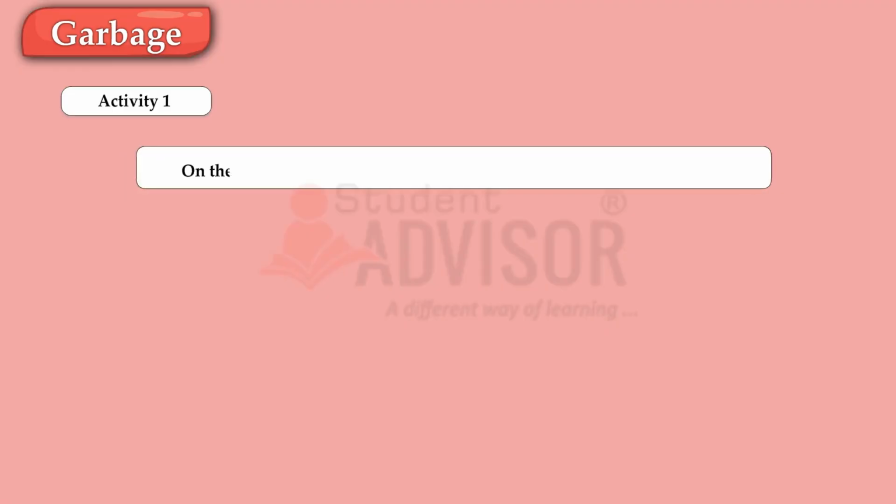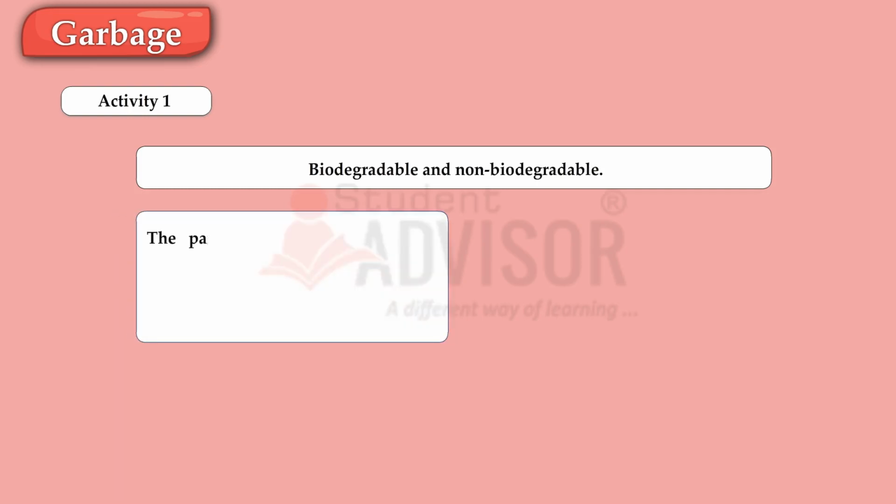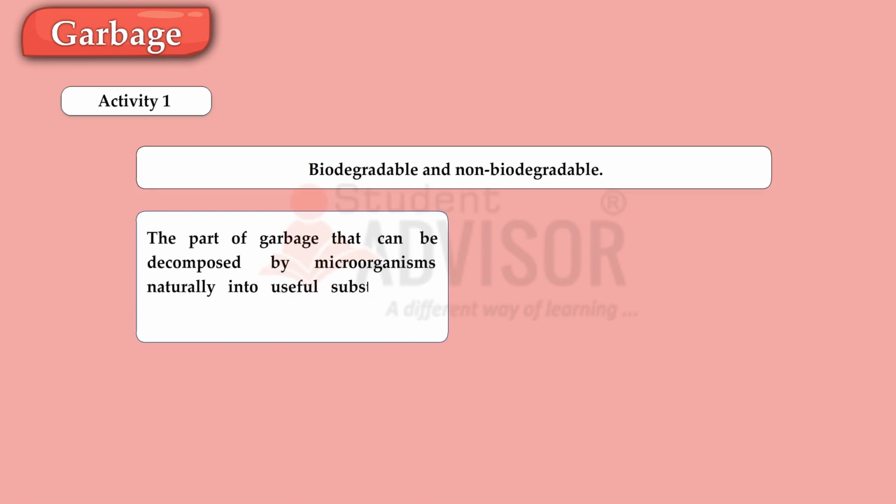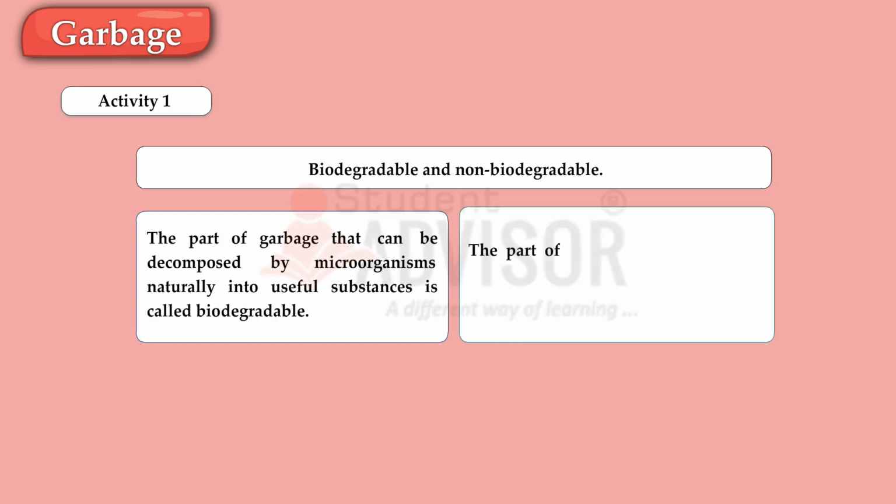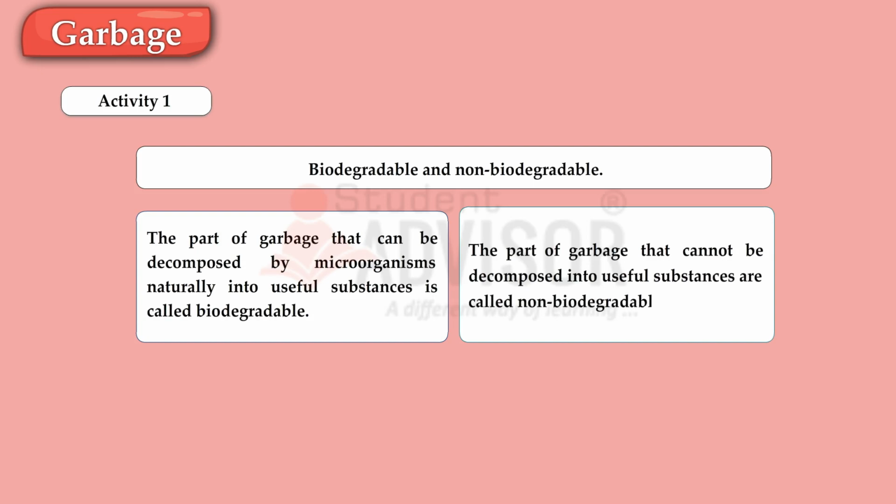On the basis of the above activity, it is clear that waste can be of two types, biodegradable and non-biodegradable. The part of garbage that can be decomposed by microorganisms naturally into useful substances is called biodegradable. The part of garbage that cannot be decomposed into useful substances is called non-biodegradable.